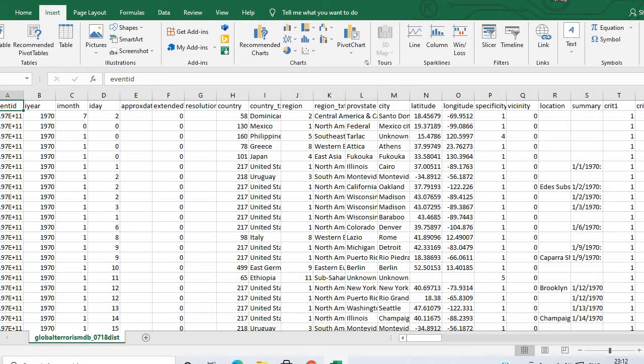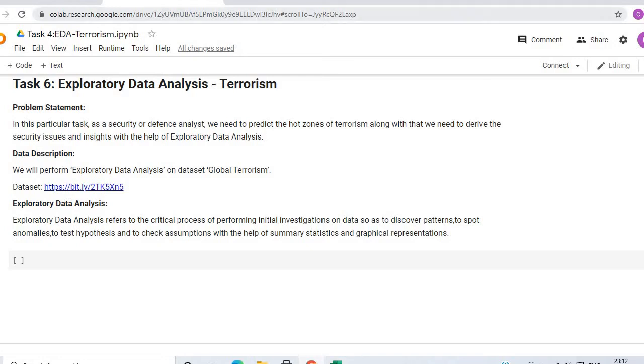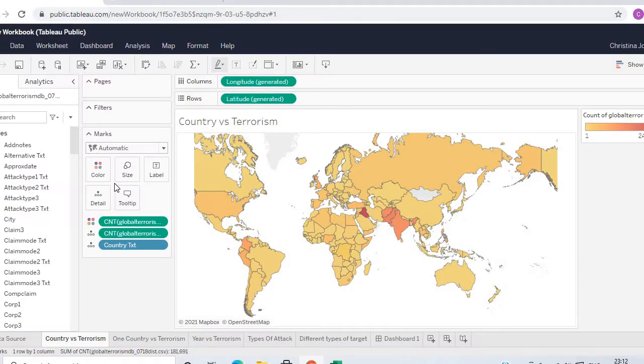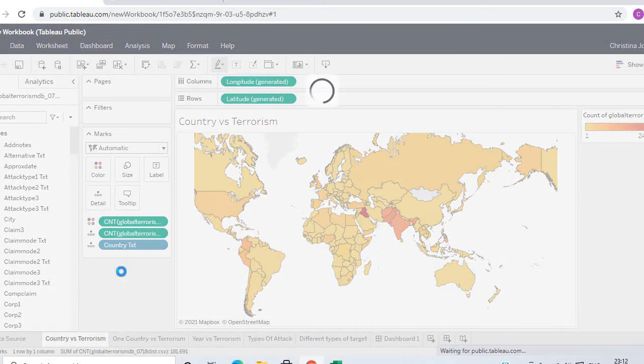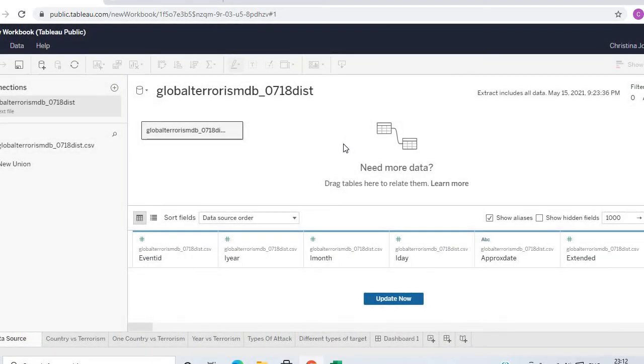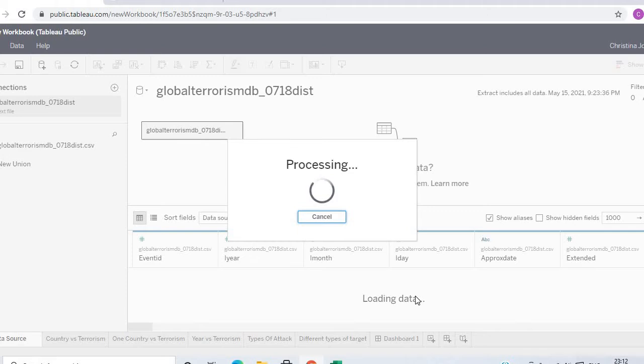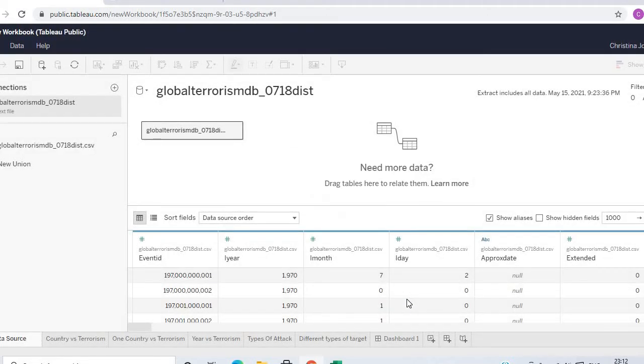So now let's visualize the data more logically on the Tableau platform. To check our dataset, we will simply click on the data source here at the bottom left corner. It will take a few seconds. And here it is. As we can see, this is the same dataset we looked at a few seconds back.